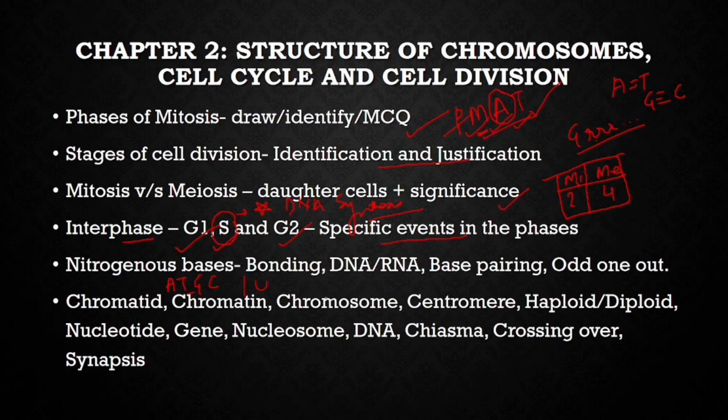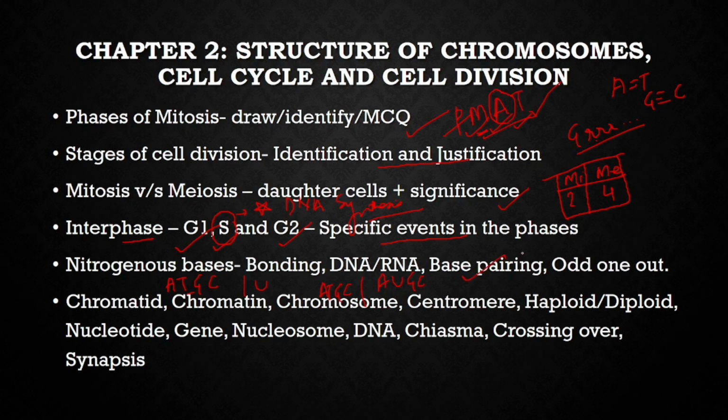DNA and RNA, there is a difference based on the nitrogenous bases. DNA contains ATGC. Do not write only thymine. Write ATGC. And RNA contains AUGC. Generally, when a difference is asked between DNA and RNA on the basis of nitrogenous bases, children write thymine for DNA and uracil for RNA. But AGC is present in both, so that has to be mentioned.